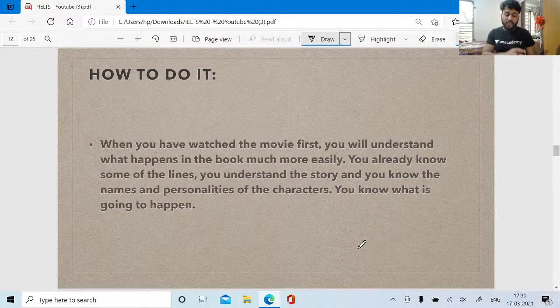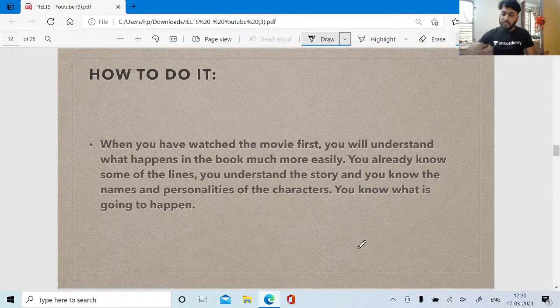When you first watch the movie and you find the same scene in the book, you will understand the wordings, the grammar, the vocabulary, the phrases, the idioms. You will understand the whole plot quite easily. You already know some of the lines. So when you already understand the story, right?